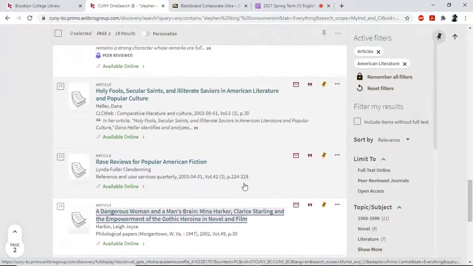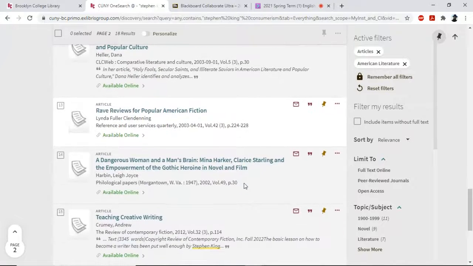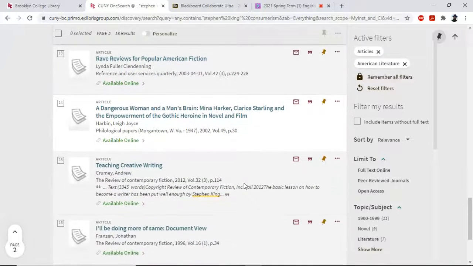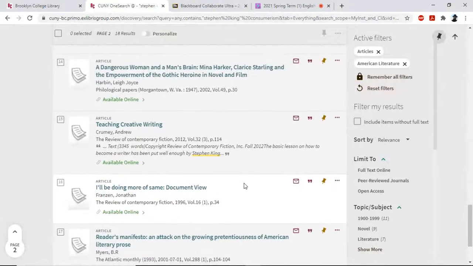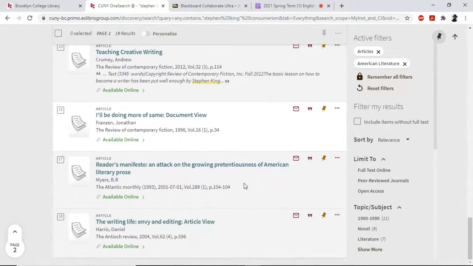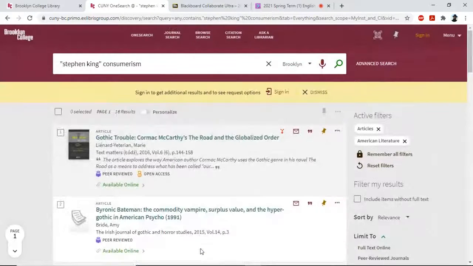So again, we know that there's not a lot written about the 10 o'clock people, but we want to find something that is at least talking about similar themes that might be covered in other stories by Stephen King. All right, so not a whole lot there.